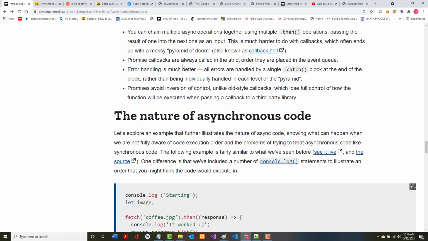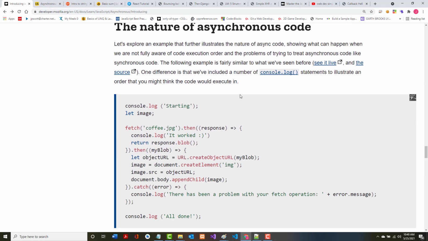Next, promise callbacks are always called in the strict order they are placed in the event queue. Third, error handling is much better. All errors are handled by a single catch block rather than being individually handled in each level of this callback hell pyramid. Finally, promises avoid inversion of control, unlike old style callbacks, which lose full control of how the function will be executed when passing a callback to a third party.